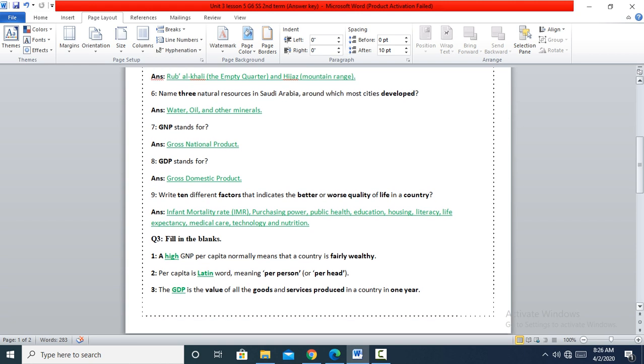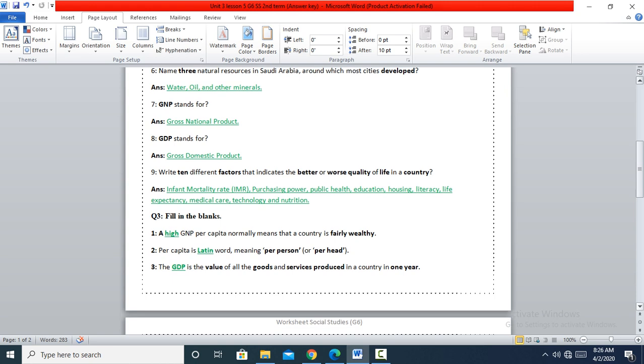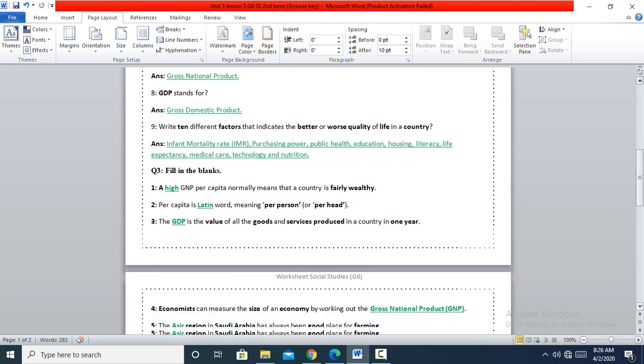Okay, and then GDP. The acronym GDP stands for Gross Domestic Product. Domestic here means local. So we have GNP, which means gross national product, gross meaning the total, and this is GNP. And GDP means gross domestic product.